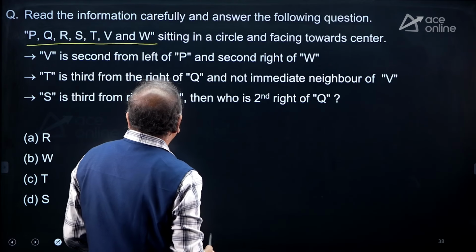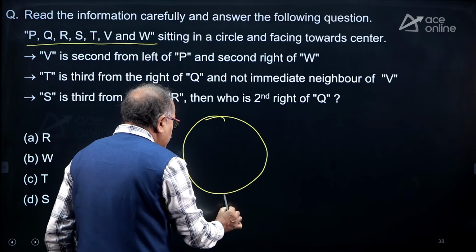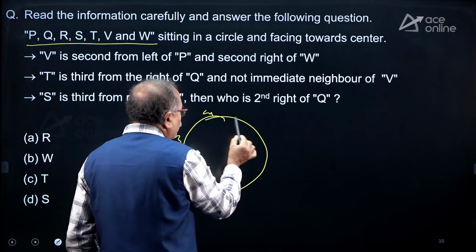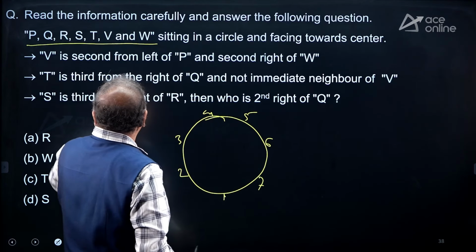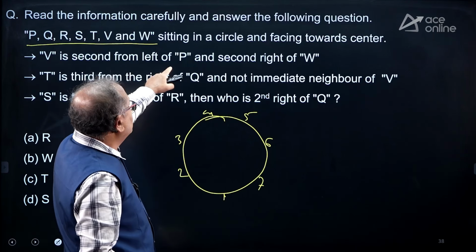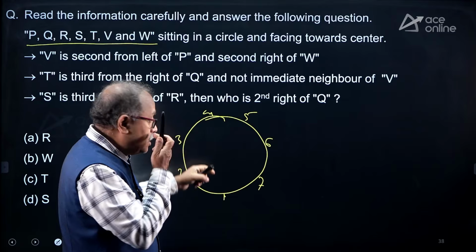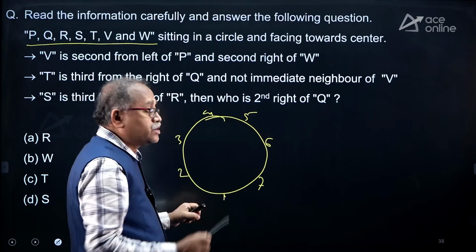V is second to the left of P. So let's take a circle, 7 persons, 1, 2, 3, 4, 5, 6 and 7. All are facing inside. So the left is clockwise and the right is anti-clockwise.